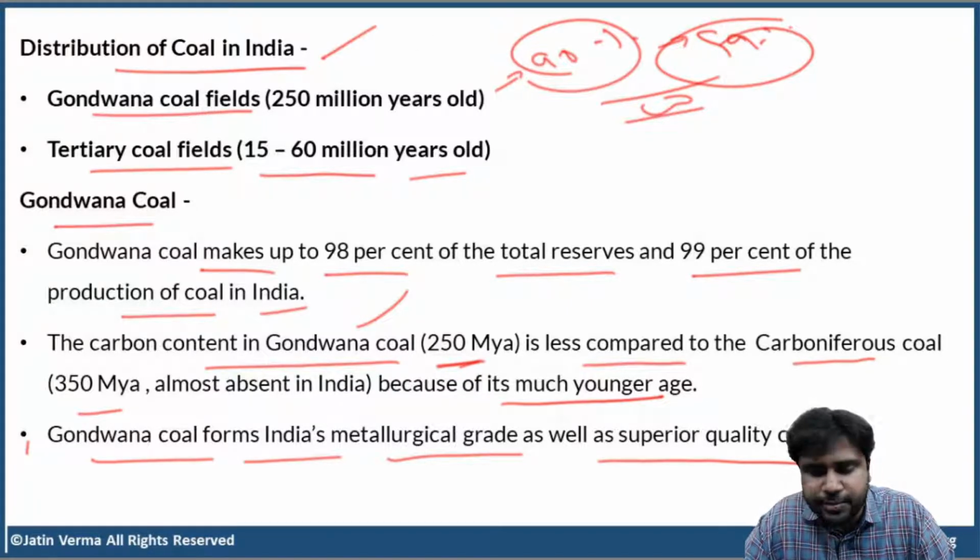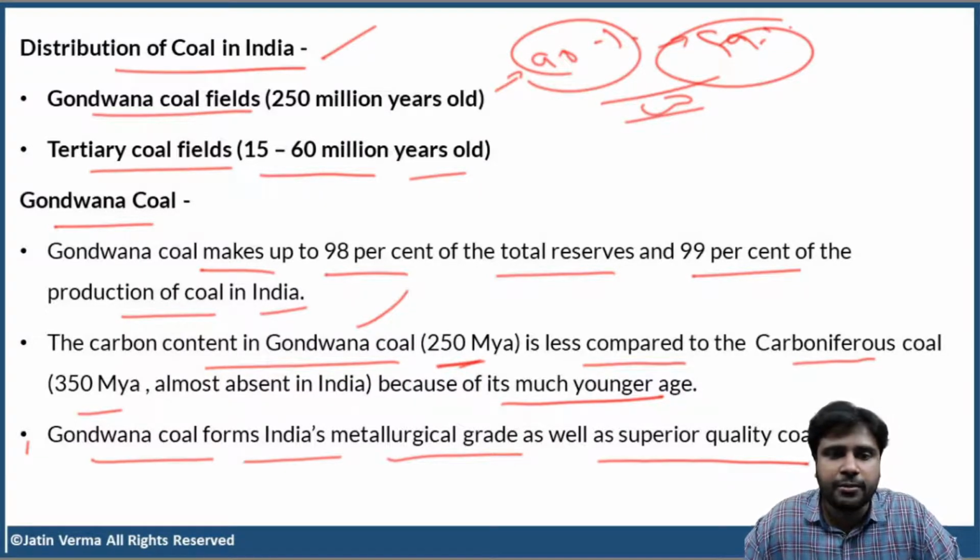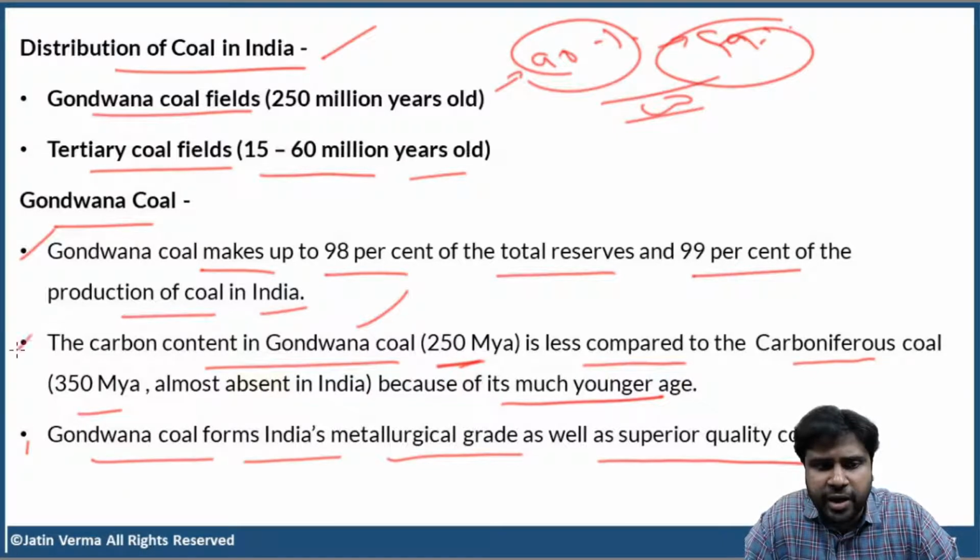Because the coal is present in rocks that belong to the Gondwana series, or Gondwana family of rocks. The same thing for tertiary coal fields. Okay. Now, did you understand these 3 points? Very, very important. This is what UPSC will ask.